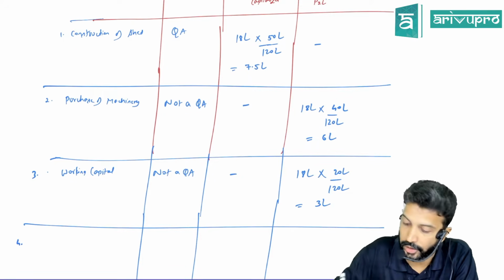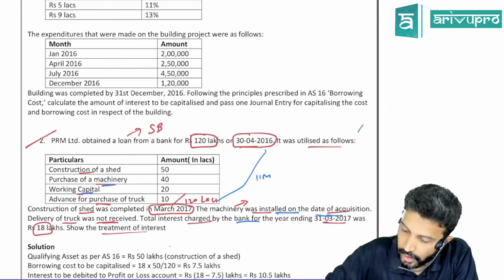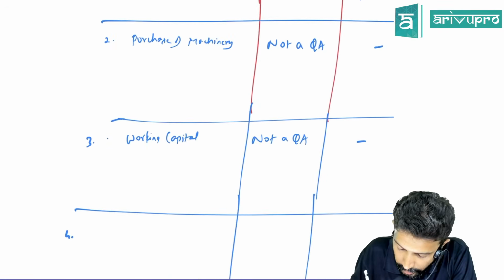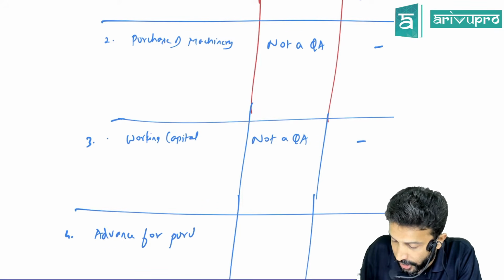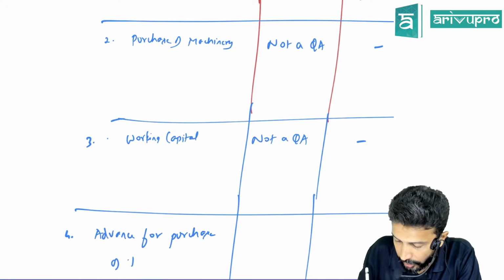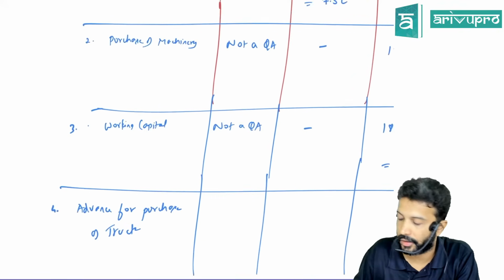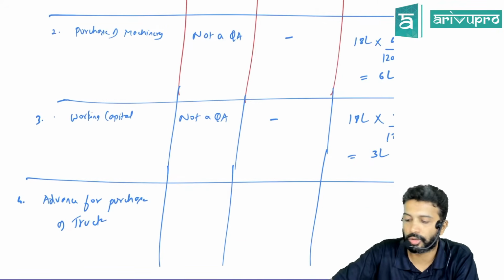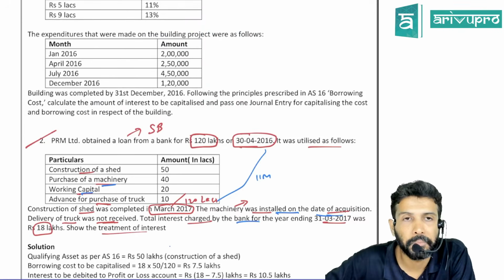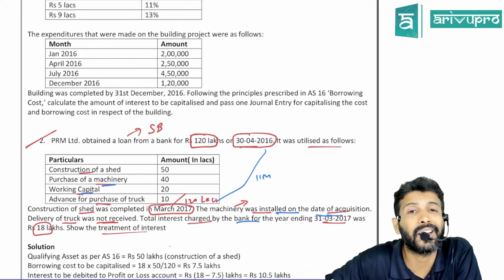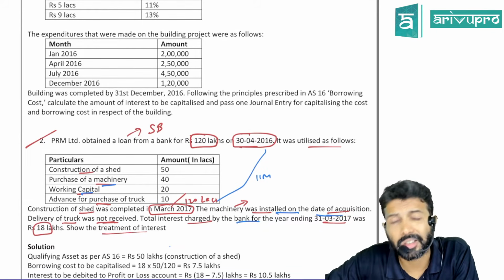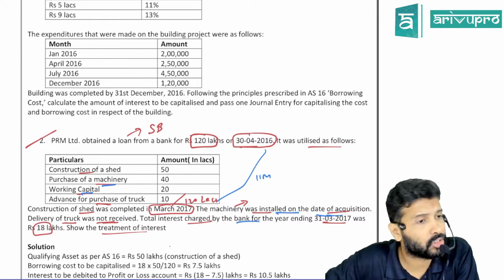Okay. The next one, what is the next component? Advance paid for a purchase of a truck. Sir, have you received that truck or not yet? Not yet. That means now it is totally your call. You can assume that the truck's construction will take a substantial period of time. So you can treat it as a qualifying asset, or you may not treat it as a qualifying asset.